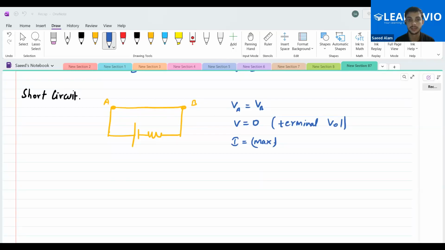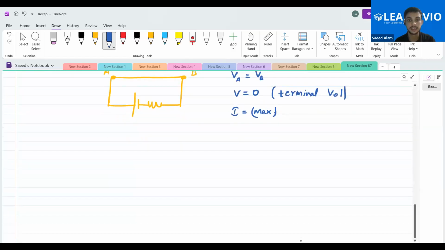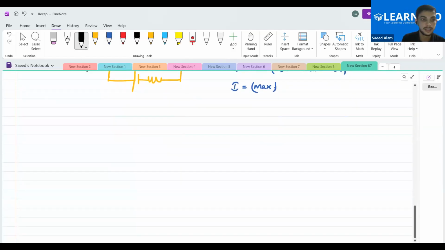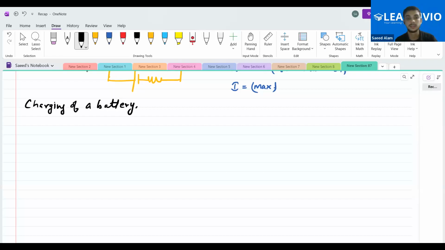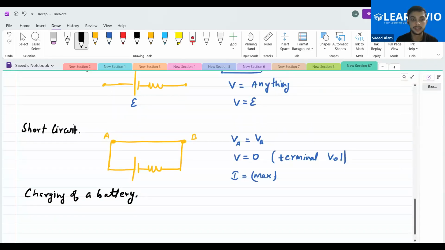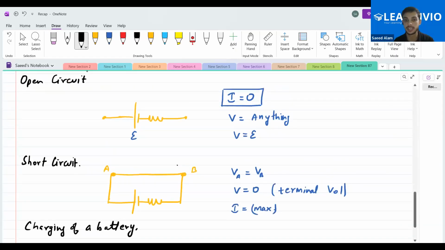Yes, sir. Okay, now one more case is the charging of the battery. So the previous case, could you just explain one more time? See, what is happening here? What is the potential difference between VA and VB? Zero. So that is why I had said that the terminal potential will always be zero. I will be maximum in the short circuit case.